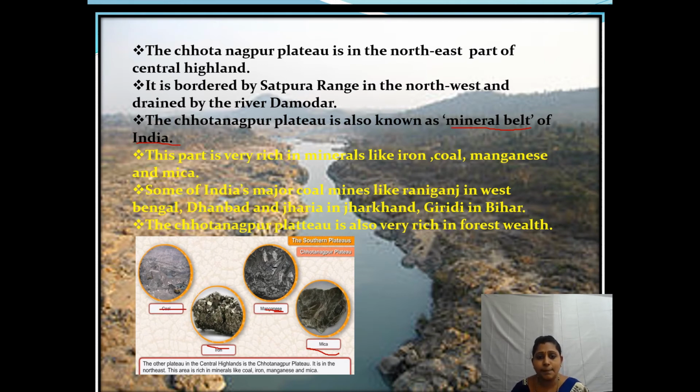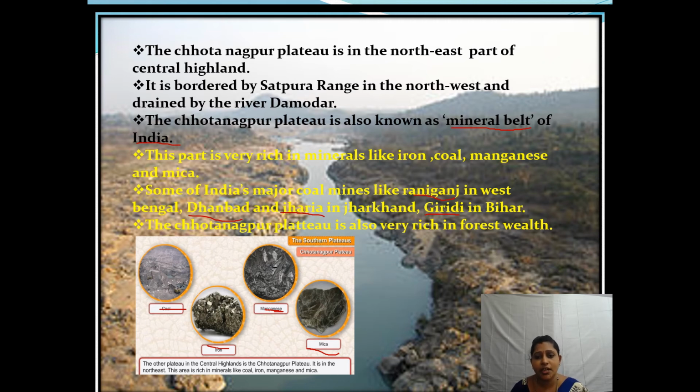Some of India's major coal mines are Raniganj in West Bengal, Dhanbad and Jharia in Jharkhand, and Giridih in Bihar.